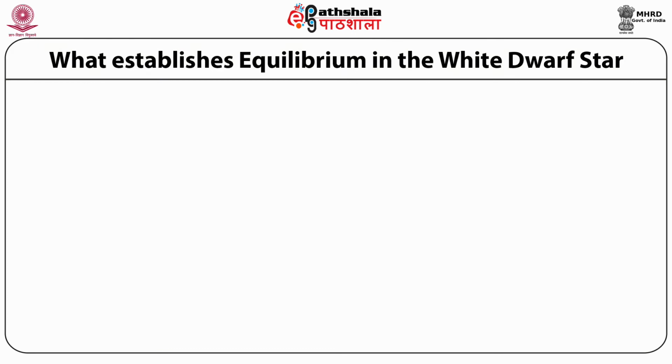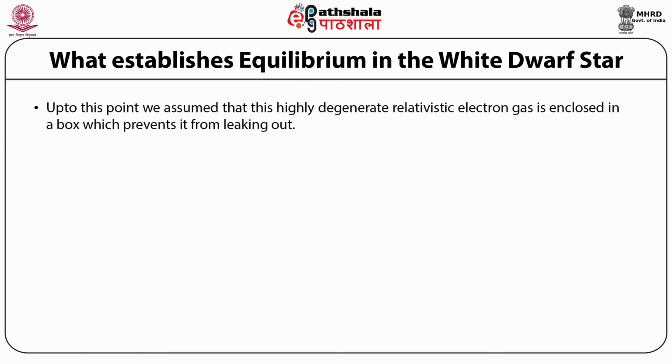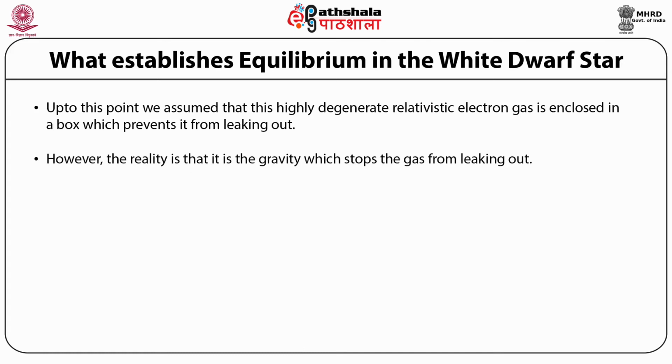So now let's see what establishes equilibrium in the white dwarf star. Up to this point, we assumed that this highly degenerate relativistic electron gas is enclosed in a box which prevents it from leaking out. However, the reality is that it is gravity which stops the gas from leaking out. So equilibrium implies that Pauli pressure must be equated with gravitational pressure.